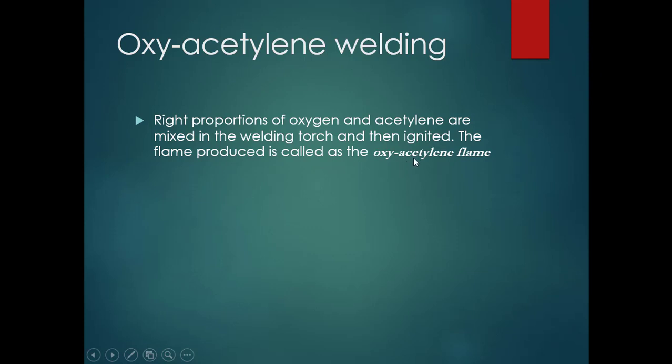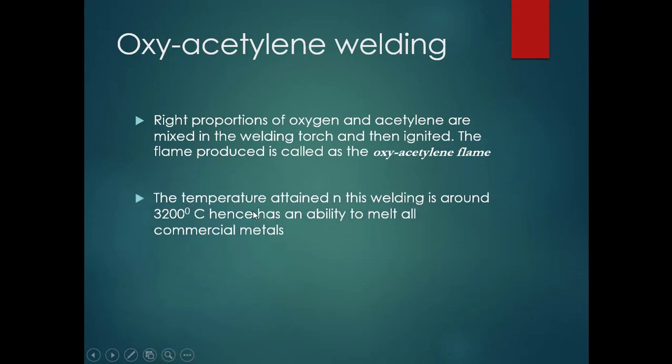As we already discussed in the basics of gas welding, a strong gas flame is used to heat the metal parts as well as to melt the workpieces. So that flame here is the oxyacetylene flame. It is produced by supplying the right proportion of oxygen and acetylene, which are mixed in the welding torch, and when the mixture comes out of the torch, it is ignited, and ignition of this gaseous mixture produces the oxyacetylene flame.